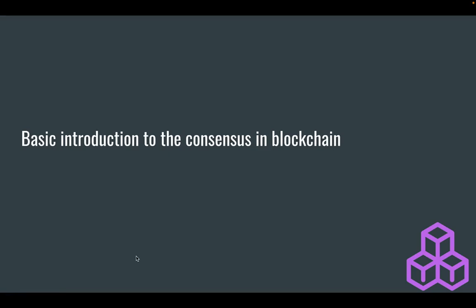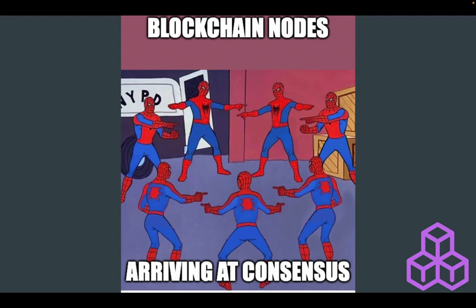So let's talk about the consensus protocol. What is consensus in blockchain? If all of these, for example, are nodes, and a new transaction comes in, and all of them, except for this guy, agree that this transaction is legit, then the network has come to a consensus that this guy is the fake and all these are legit.